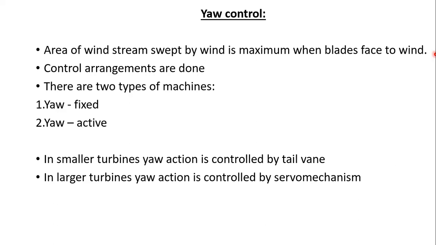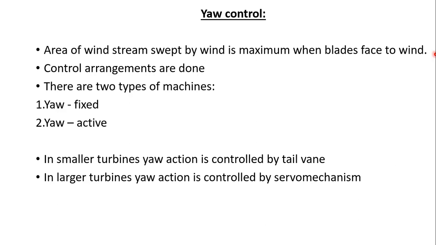But in the yaw active type of machine, depending upon the wind direction, the wind can change direction. Some hours it can change from east to west, and at other times from west to east.